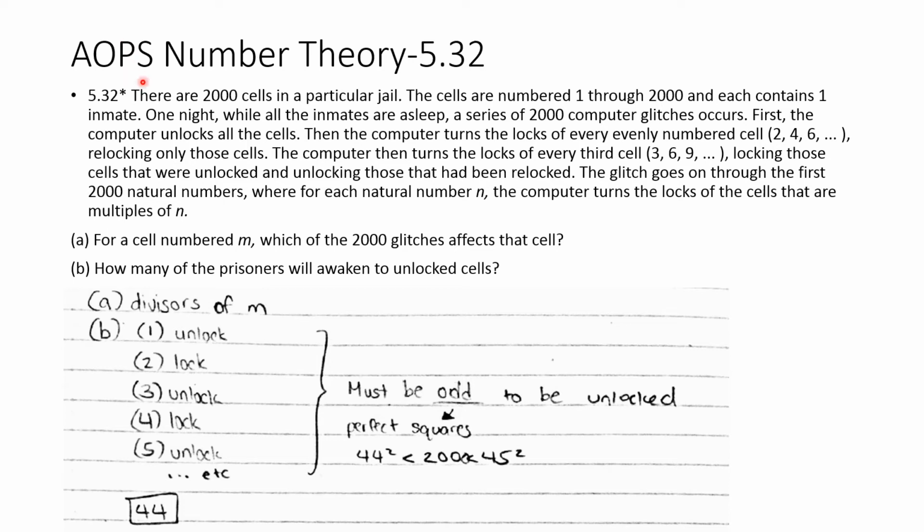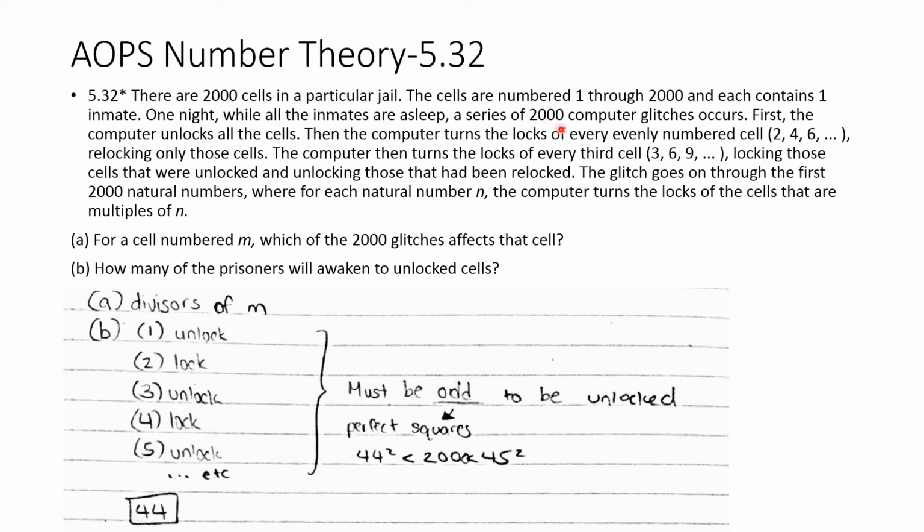AoPS number theory 5.32. There are 2,000 cells in a particular jail. The cells are numbered 1 through 2,000 and each contains one inmate. One night, while all the inmates are asleep, a series of 2,000 computer glitches occurs. First, the computer unlocks all the cells.